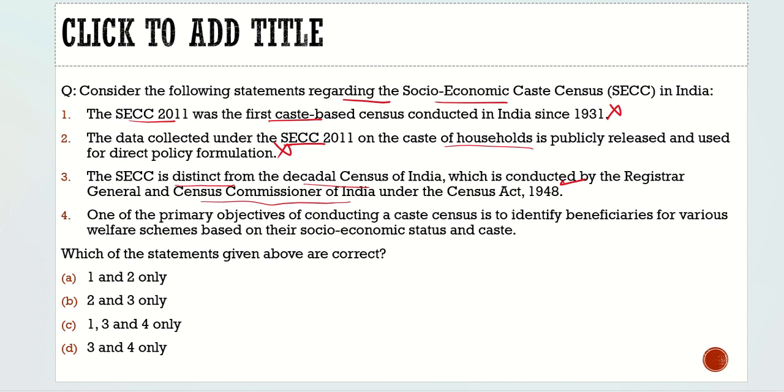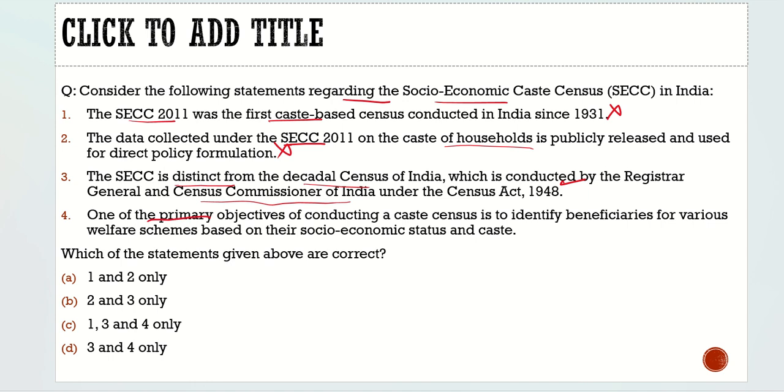It was only supposed to count SCs and STs. But in the socio-economic caste census, we are going to conduct the census related to every caste. We are going to subcategorize them, we are going to understand what the needs of those people are, and we are going to target them through welfare schemes. So definitely it is true.